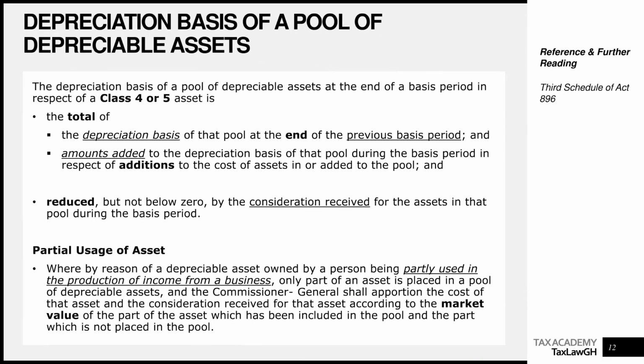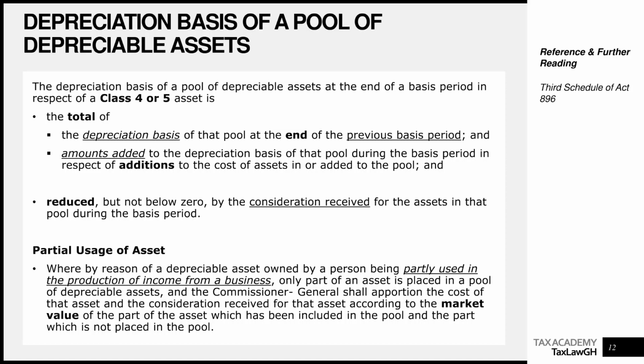Armed with this knowledge, let's look at the equivalents for class 4 or 5 assets. And for those who've been following the Capital Allowance series, you realize that we group class 1, 2, and 3 together, and we almost always group 4 and 5 together. And the reason is simple. It's the way the law recommends we compute capital allowances on these pools. So class 1, 2, and 3 are all on the reducing balance basis. Class 4 and 5 are in substance on the straight line basis. So let's look at 4 and 5 bundled together.